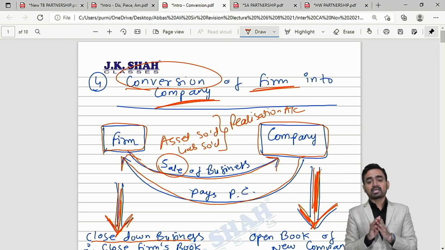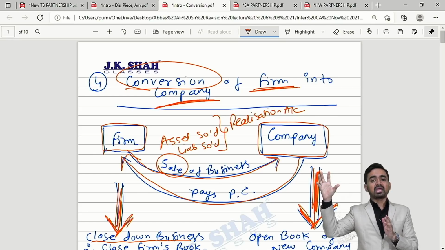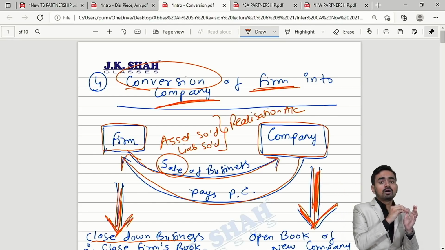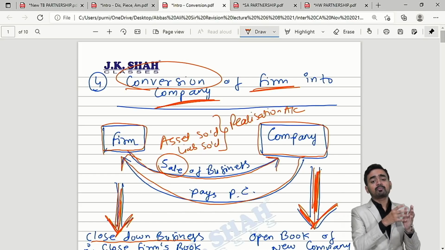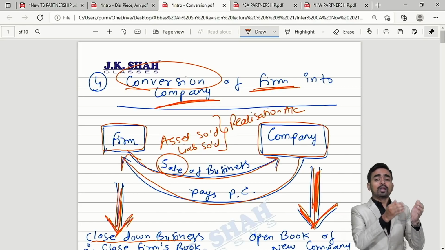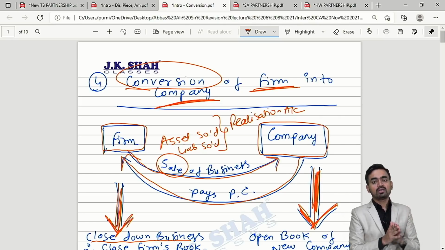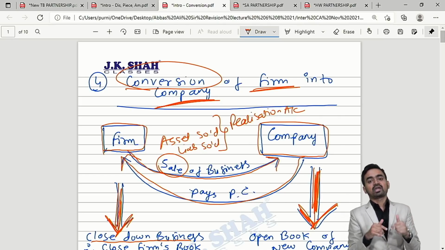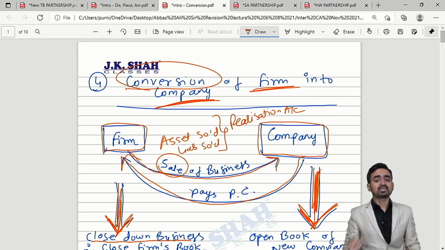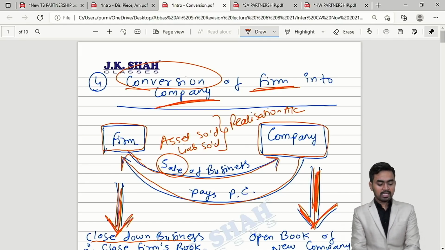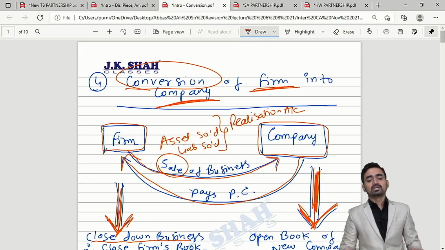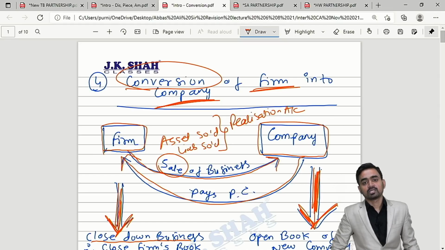Here, please take care: when the new company pays shares to the partners of the partnership firm, then that particular share will be distributed among the partners in the ratio given in the question. If no ratio is given, then in the final amount due ratio. I have shown you that solution through question number 16, Kapoor and Jain. Yes or no, my dear students? So with this, the entire partnership revision is over.